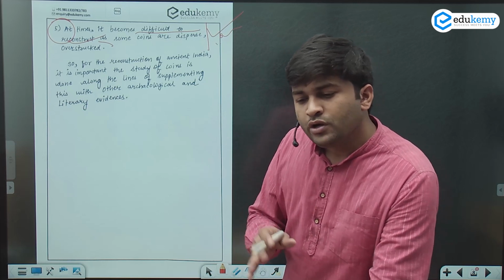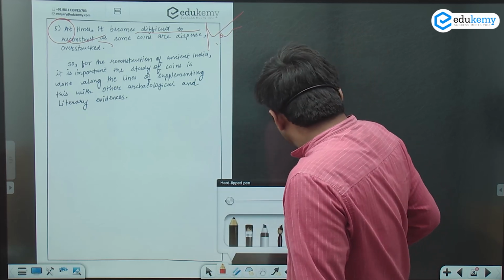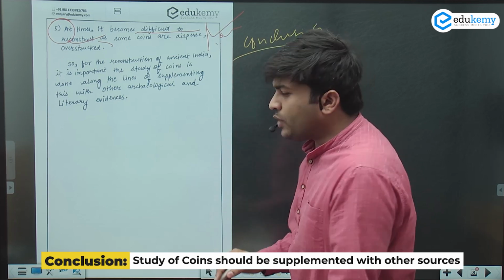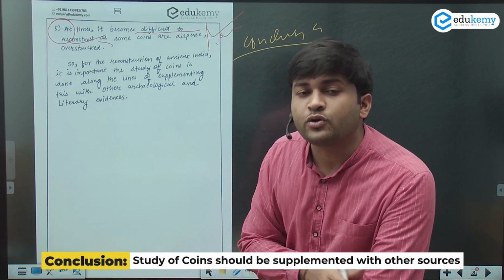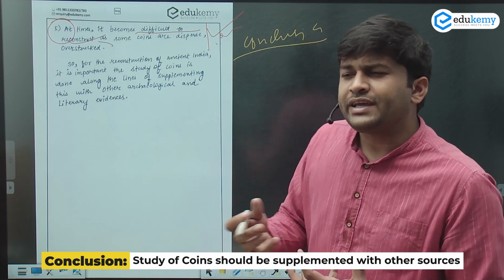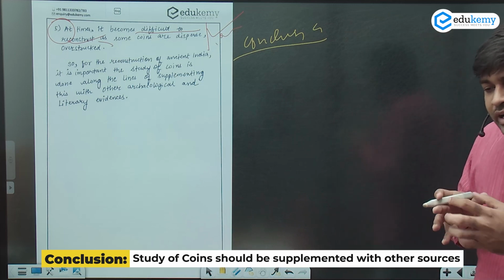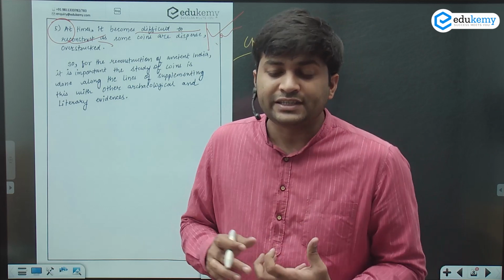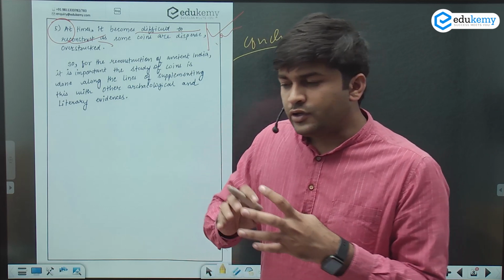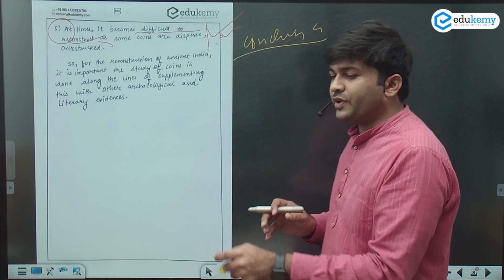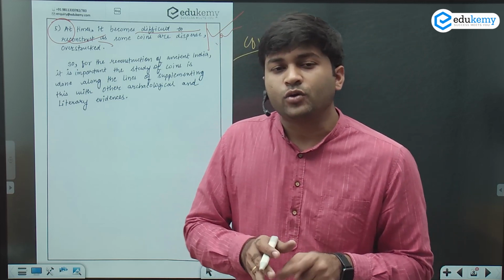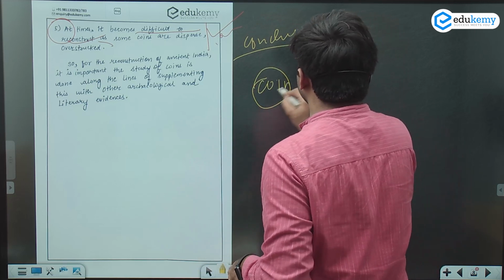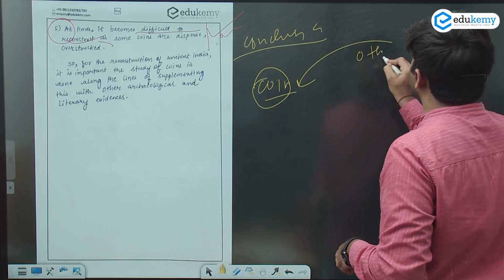So how to get to the conclusion part? Now the conclusion part. Here you have already been asked the impact of the finding of coins, that is how it can help in reconstruction, but you have to identify what the problem was over here. The problem was you're not getting authenticity, you're not able to tell yes, this is the correct way. It will be correct only when you are supplementing the study of the coin along with other sources.